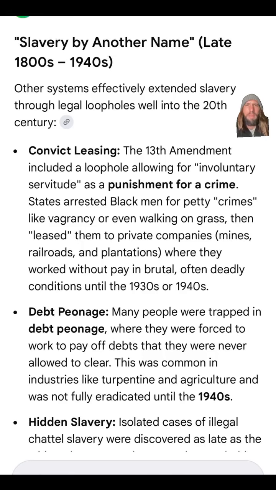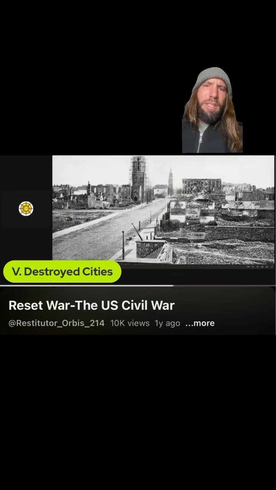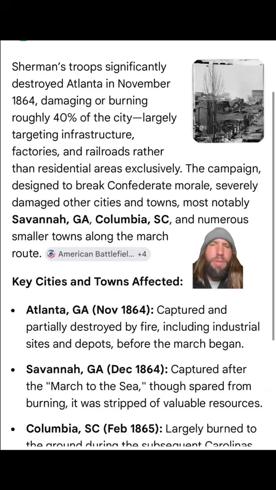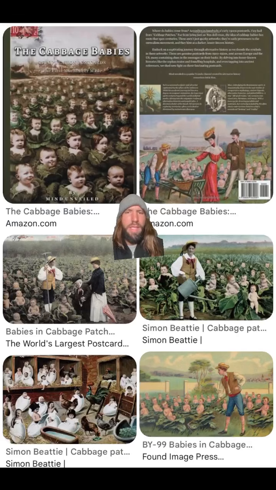The 13th Amendment reinvented slavery. This was part of a series of reset wars to turn us all into slaves. Cities melted down in resets. Stone Mountain is a structure that melted. Then most of what survived in the city was destroyed, reset, and repopulated.